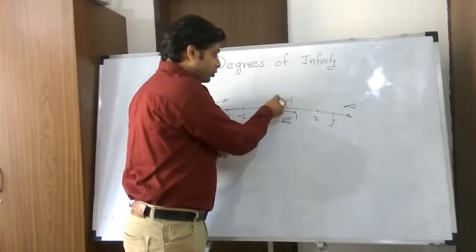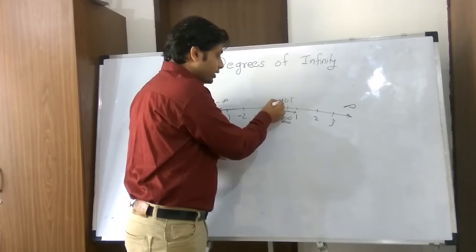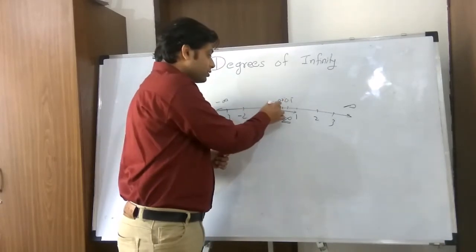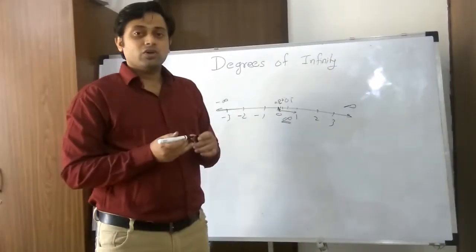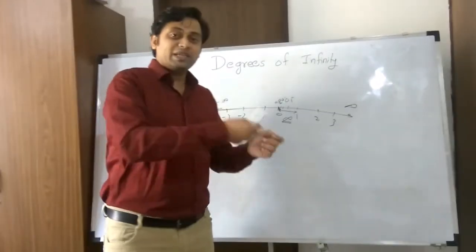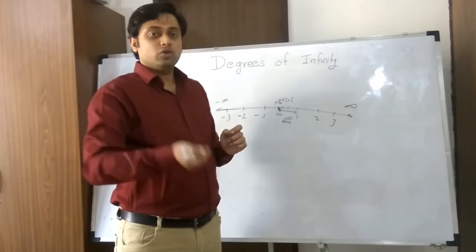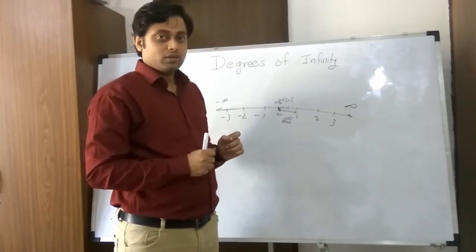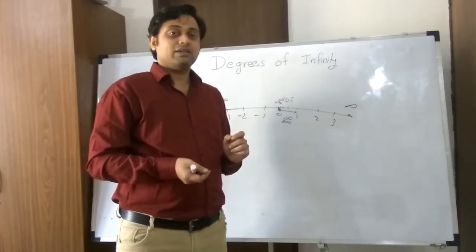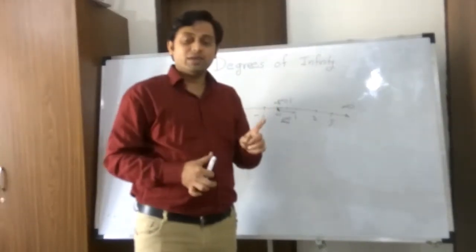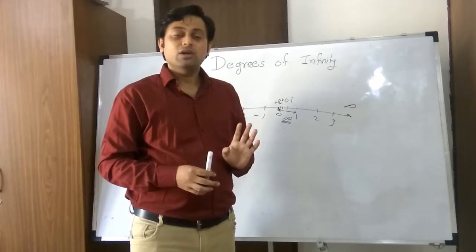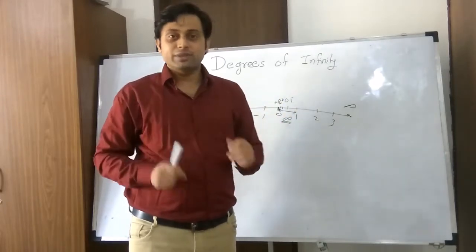So will you pick next 0.25? No, there is 0.125. Will you pick this? No, there is some other element. Will you pick that? No. So because of this infinity, you are not able to pick up the next element to count. And because of that there is no bijection between the number of real numbers and the number of natural numbers, or real number elements and natural number elements.